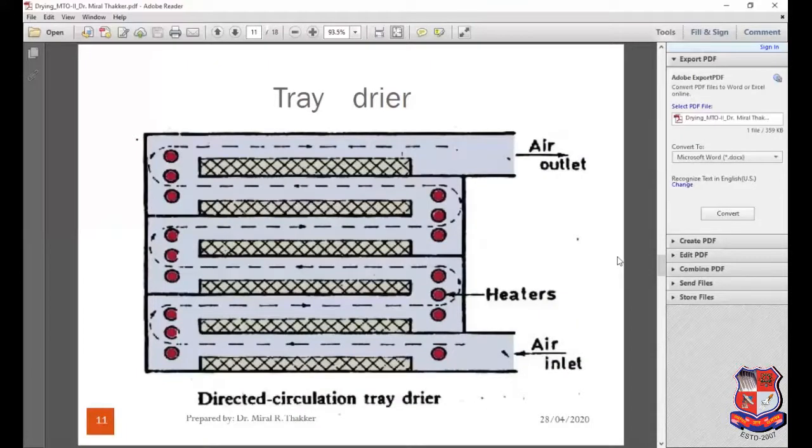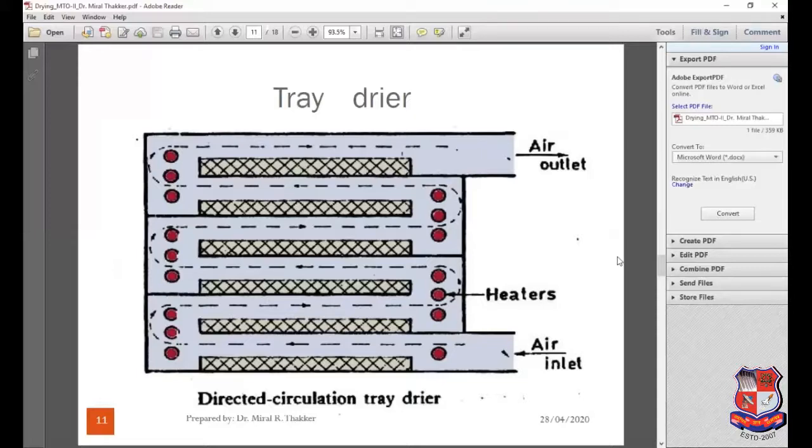The third one is the tray dryer. This is the schematic diagram of the tray dryer. In the tray dryer, air flows in the direction of the arrows over each shelf in turn. The wet material is spread on shallow trays resting on shelves.